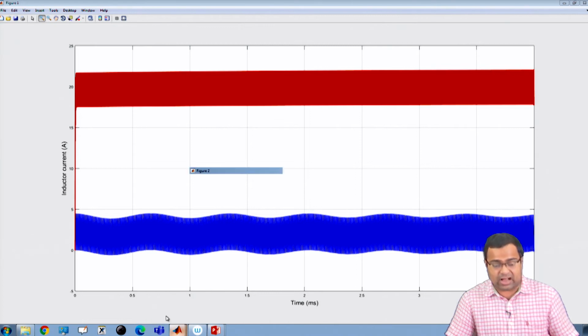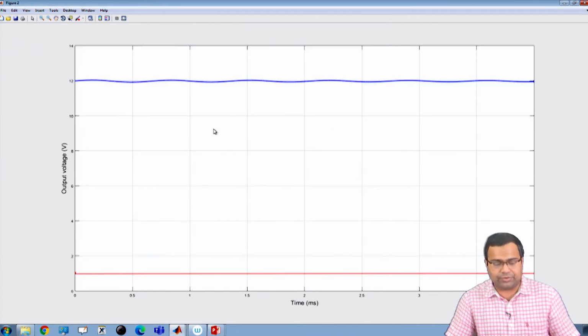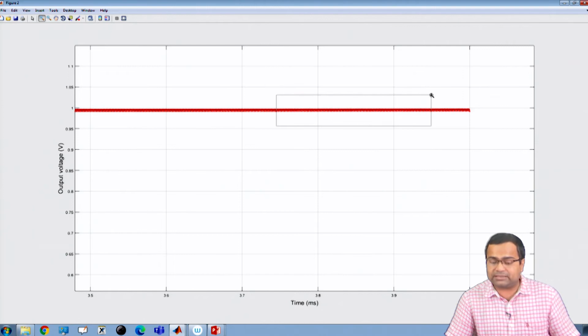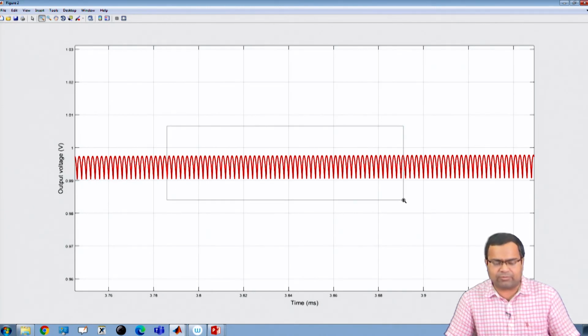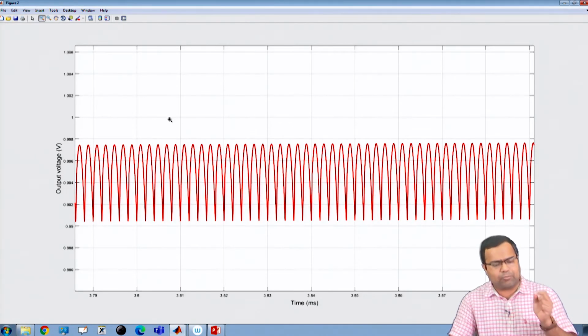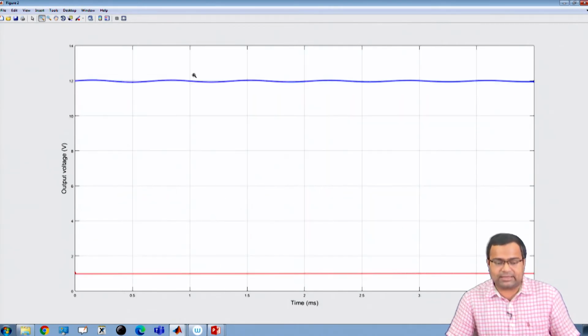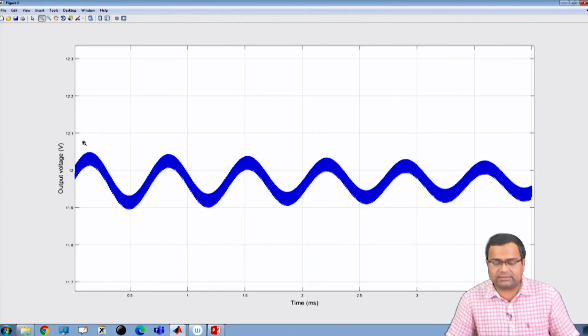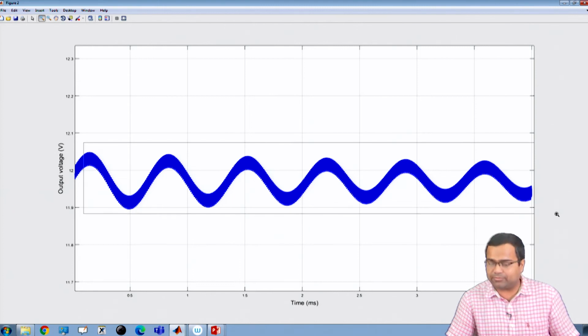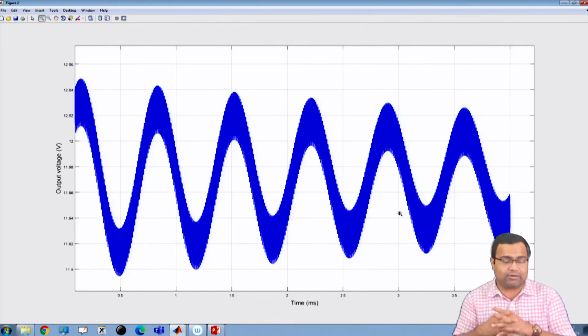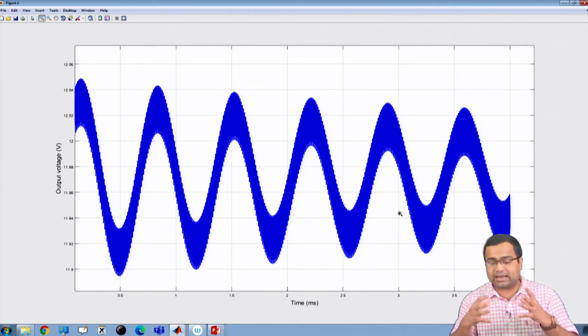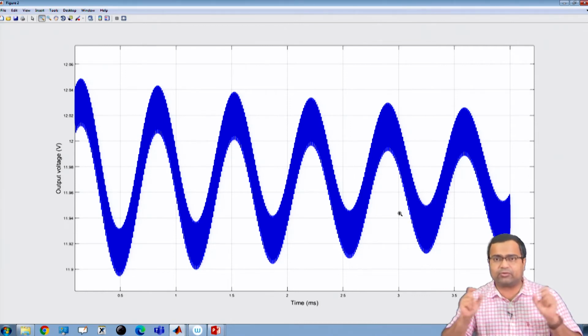Then if you go to the output voltage waveform, I will show you. Again, the red trace indicates the POL converter output voltage, that is nearly 1 volt. It is not there yet, it will take some more time, but it is almost 1 volt average voltage. Whereas the average output voltage of the IBC converter is roughly 12 volt, because we want to achieve a desired voltage of 12 volt, but since it is running in open loop, it may not maintain 12 volt.